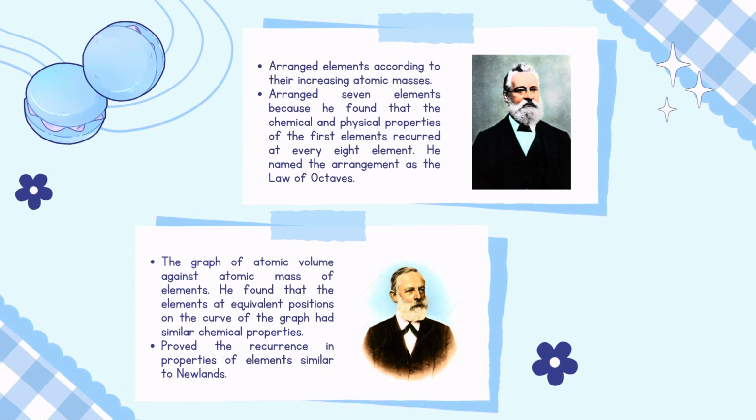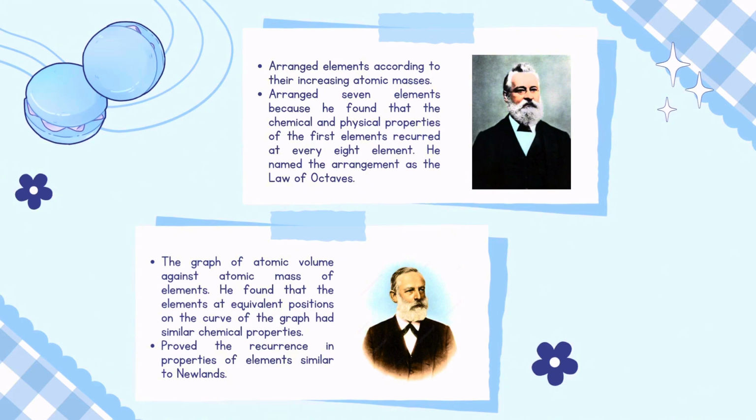Next, John Newlands. Newlands arranged elements according to their increasing atomic masses. He arranged 7 elements in a row because he found that the chemical and physical properties of the first element recurred at every 8th element. He named the arrangement as the law of Octaves.